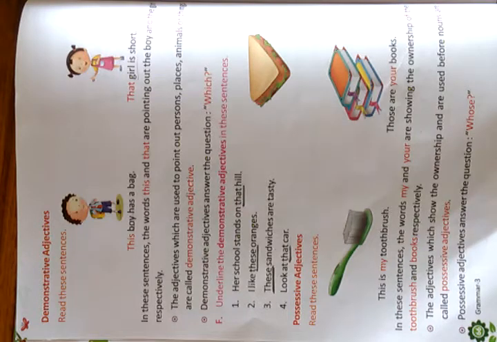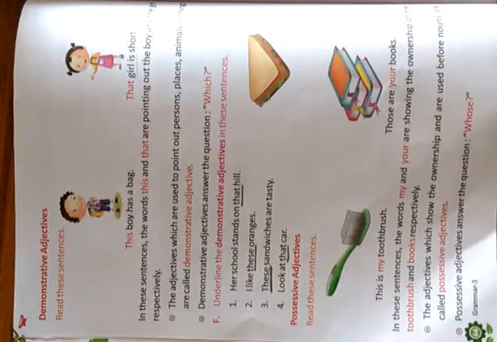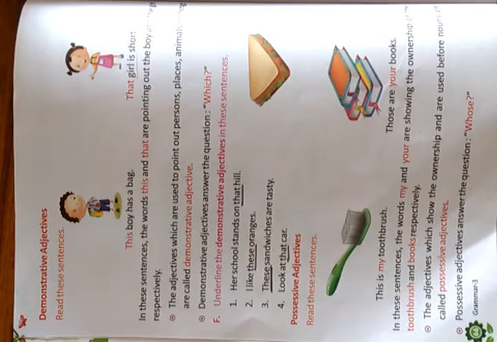In these sentences the words my and your are showing the ownership, that means to whom it belongs, of the toothbrush and books respectively. So here, this is my toothbrush means this toothbrush belongs to me. Who is the owner of the toothbrush? I am the owner of the toothbrush. Who is the owner of the books? You are the owner of the books. So my and your are showing the ownership of the toothbrush and books.